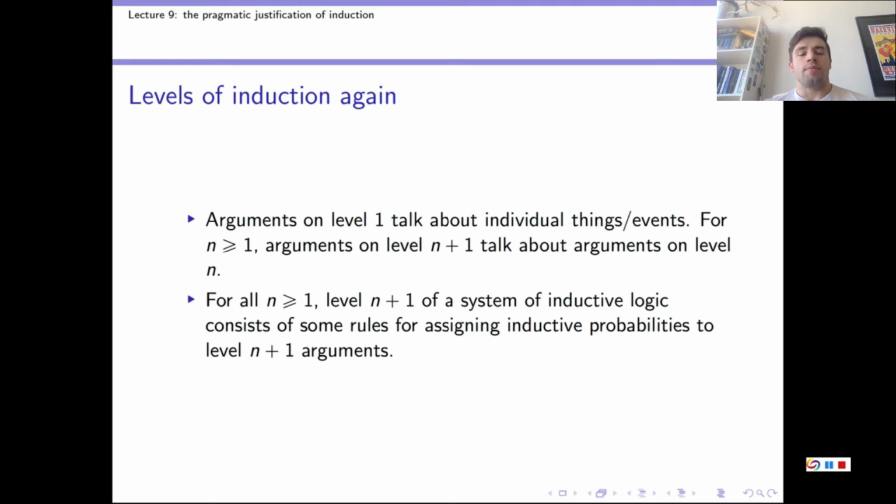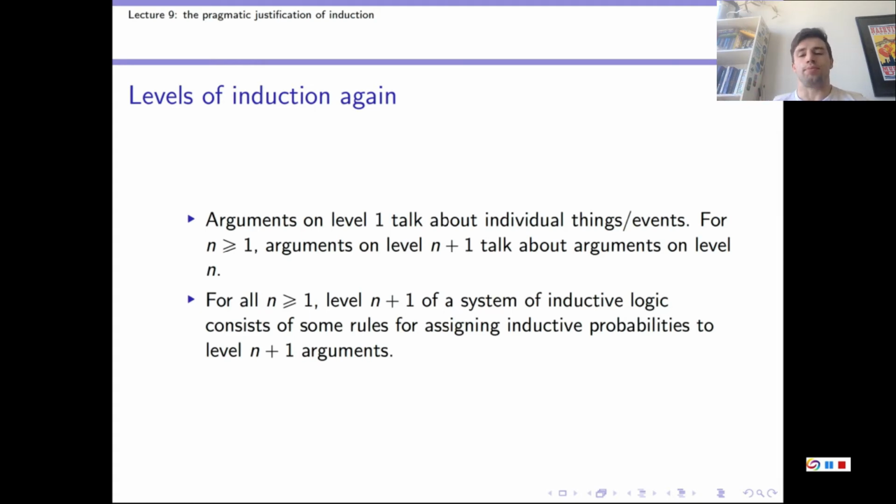Also, for all n, level n plus 1 of a system of inductive logic consists of some rules for assigning probabilities to level n plus 1 arguments. So when we talk about a system of induction, really what we're talking about is a system of induction composed of many distinct levels of rules. So to justify a whole system of inductive logic, whatever that system is, you have to justify each of its levels. So you have to justify the level 1 rules of assigning probabilities, the level 2 rules of assigning probabilities, and so on.